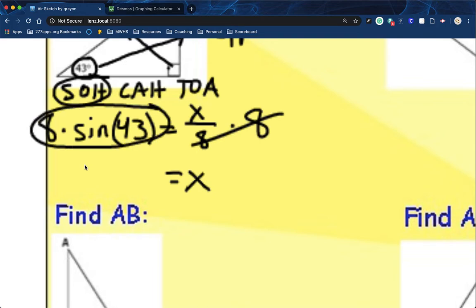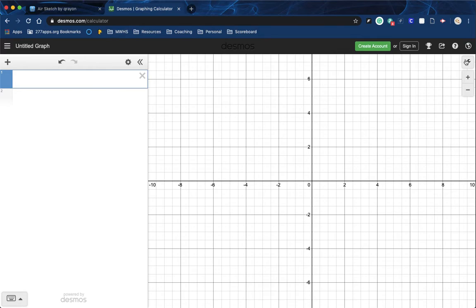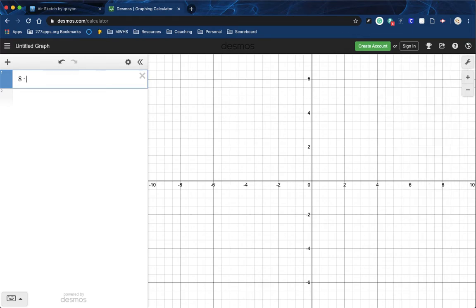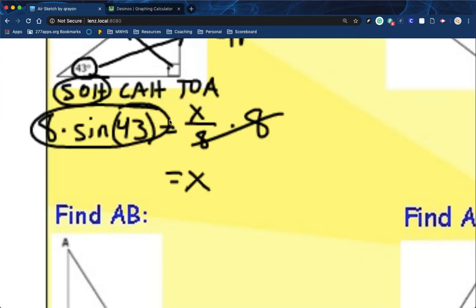So this is what I'm going to type in decimals. Make sure that you are in degrees, and we are typing in 8 times the sine of 43. Rounding to the nearest tenth, I get 5.5 as my answer. I don't have any units, so I'm just saying 5.5 units in this case.